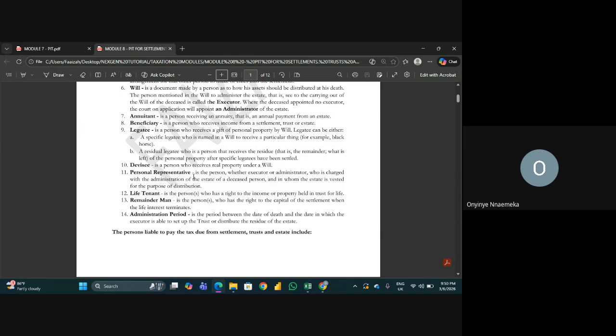Remainder man now. A person who has right to the capital of settlement when the life interest terminates. So I would say the remainder man will probably be the settlor, the owner of the settlement, because when you give out whatever you want to give out, the capital, that is the initial property or the money, the person that has the rights to it.